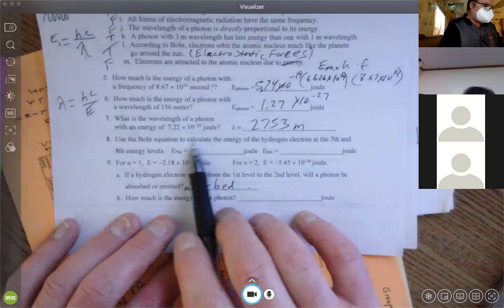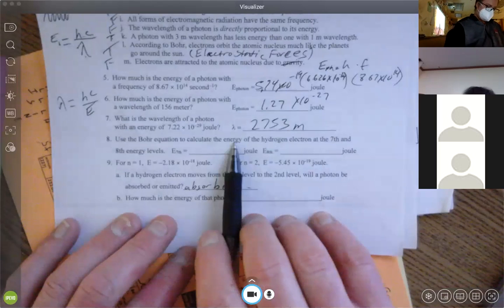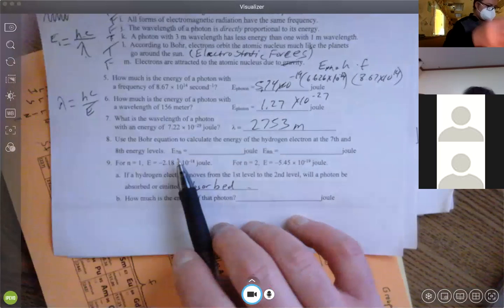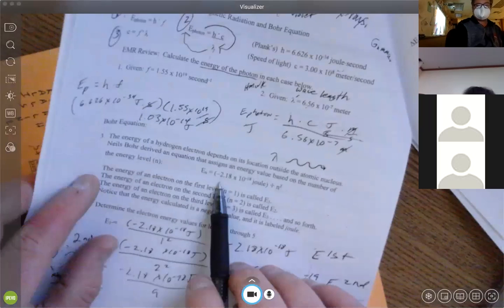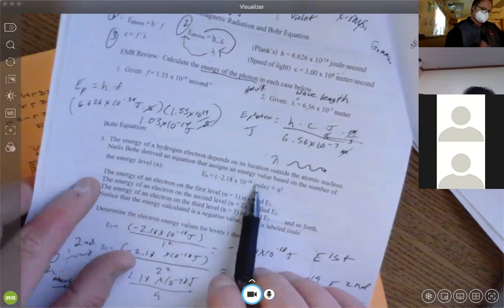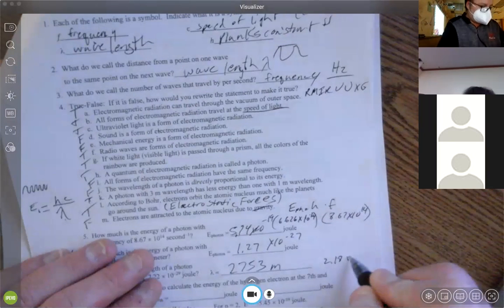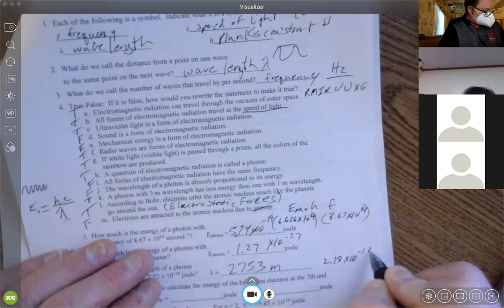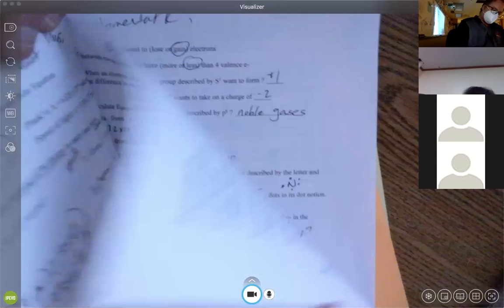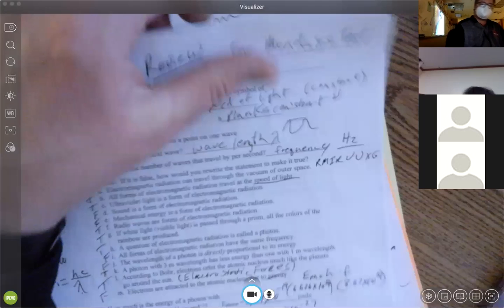So what you do with Bohr's equation, if you recall, it has a set number. That number is negative 2.18 times 10 to the negative 18th. We're going to take that 2.18 times 10 to the negative 18th, and I believe it's negative, right? Just had it. Yep, negative. And you're going to divide that by n squared.